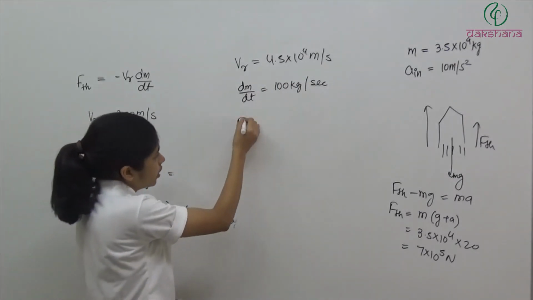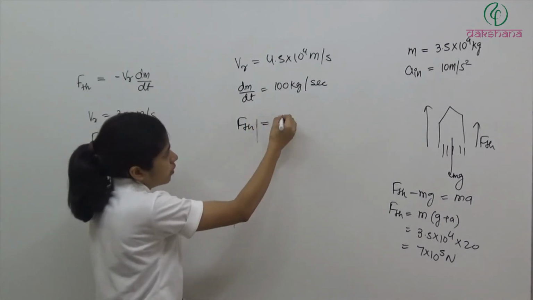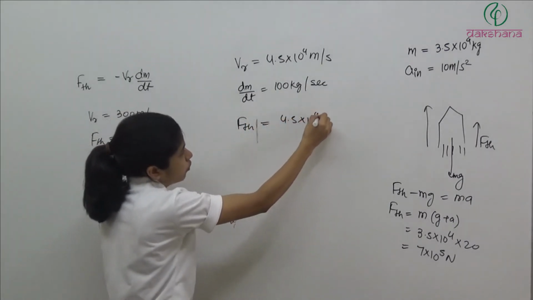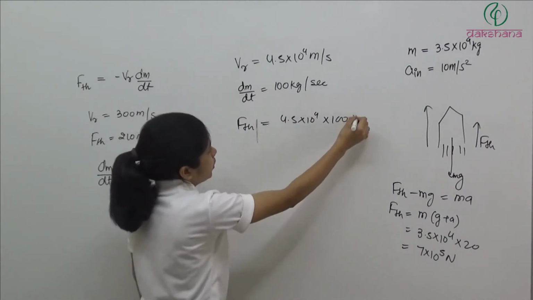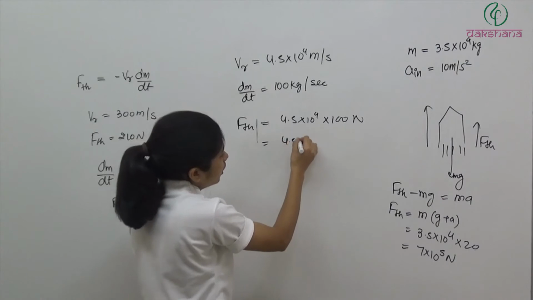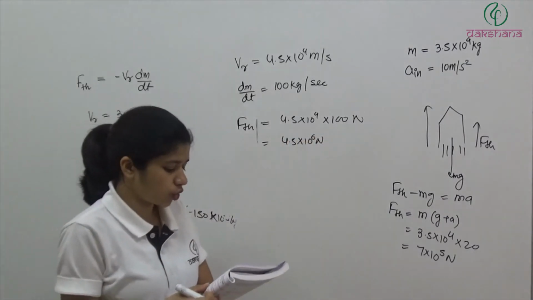Simply V r into dm by dt. We don't need to do anything else. V r into dm by dt, 4.5 into 10 to the power 4 into 100 Newton. So we will have 4.5 into 10 to the power 6 Newton.